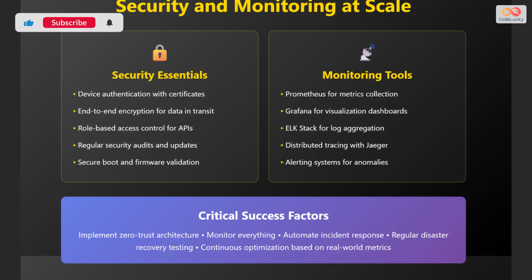Critical success factors include implementing zero-trust architecture, where nothing is trusted by default, monitoring everything to maintain visibility, automating incident response for rapid recovery, regular disaster recovery testing to ensure preparedness, and continuous optimization based on real-world metrics. These practices transform security and monitoring from reactive tasks into proactive strategic advantages.